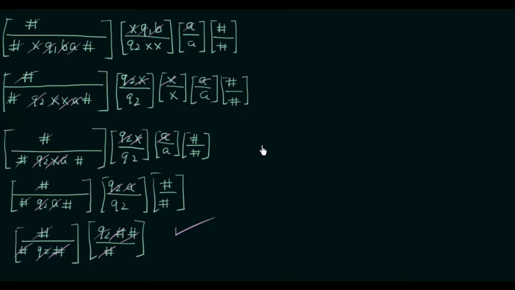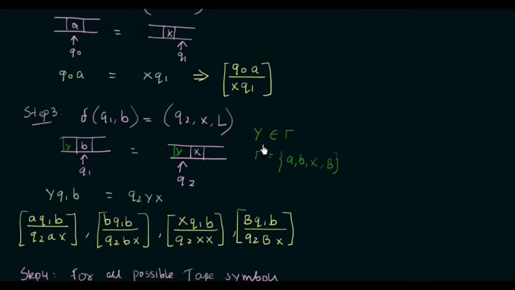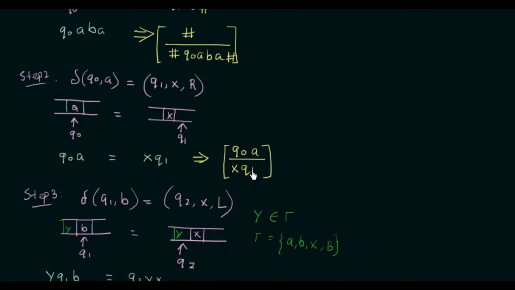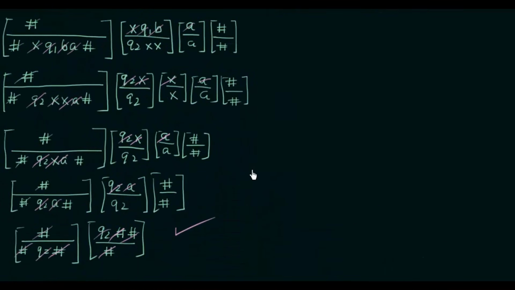So we saw that this PCP was formed from the Turing machine. We had the Turing machine in the beginning. Where is it? This is our Turing machine, and we saw that this Turing machine was going to an accepting state when we gave this input ABA, and we converted this into a PCP, and we found that for that same input, the PCP also, when we converted it into a set of dominoes, we are able to find a solution to that PCP. So we found that we could exactly convert, or reduce, our Turing machine to a post correspondence problem. So now I can say that this PCP is undecidable.